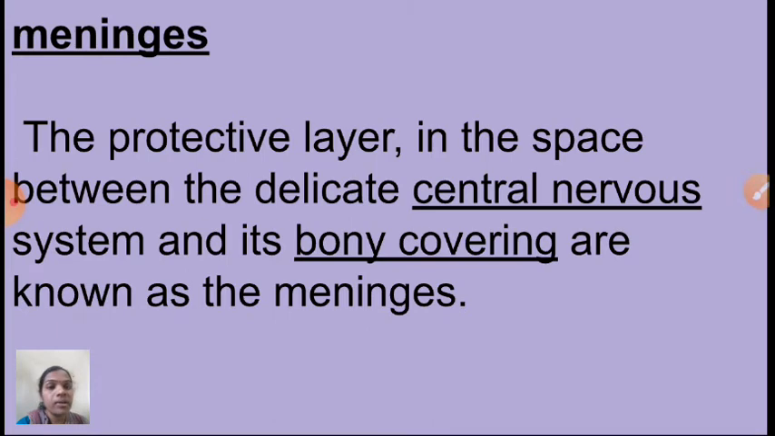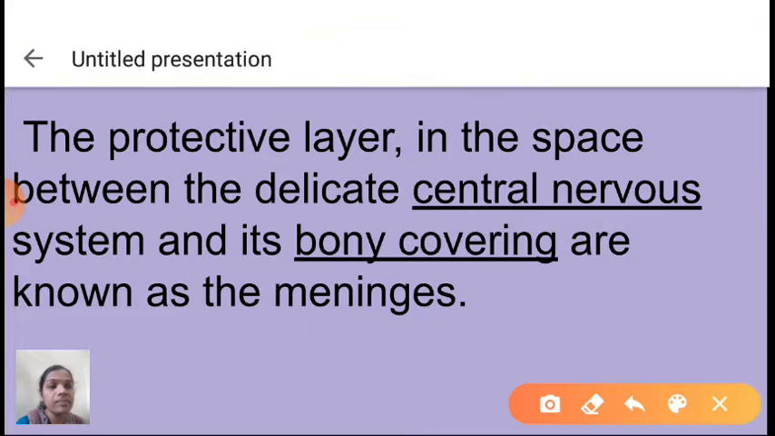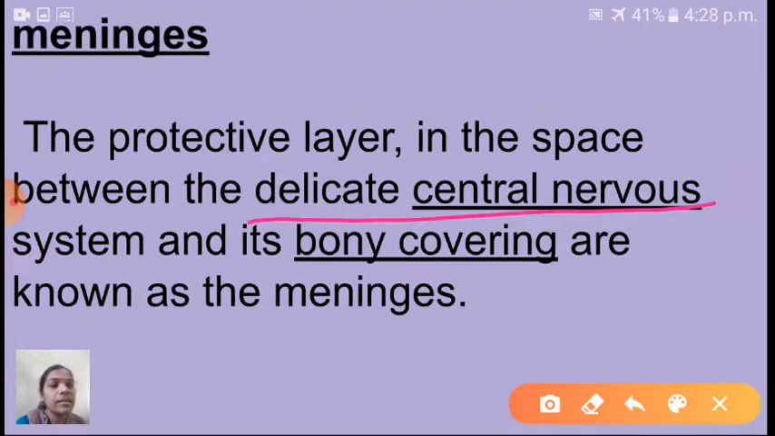Next one is meninges, the protective layers in the space around the delicate central nervous system. See here, children, yes, the delicate nervous system means the brain and spinal cord.